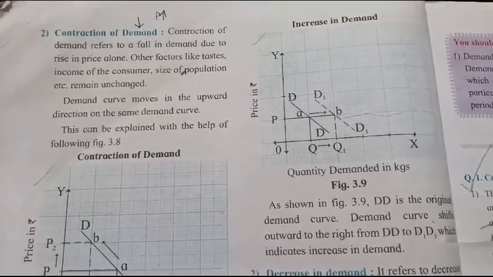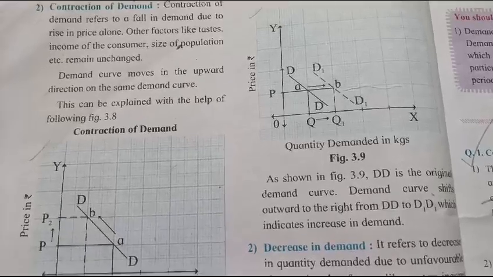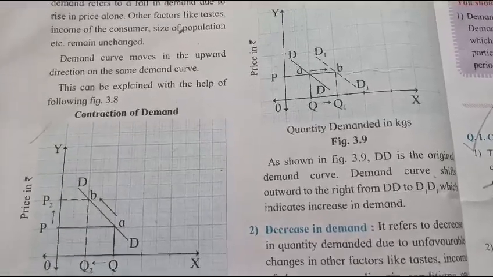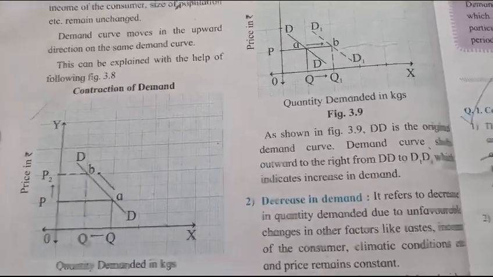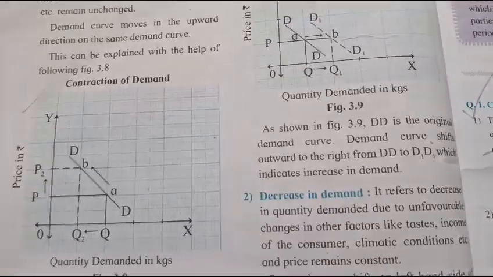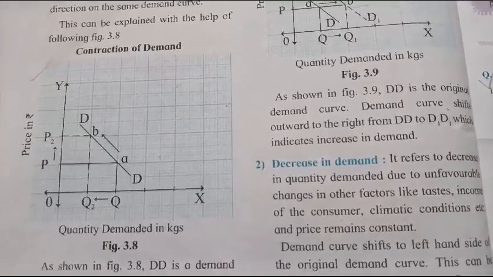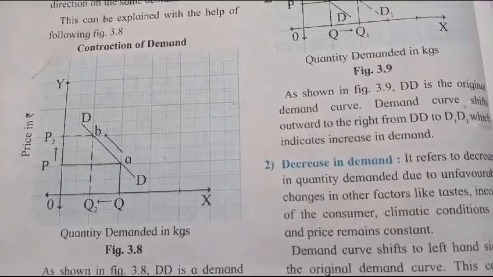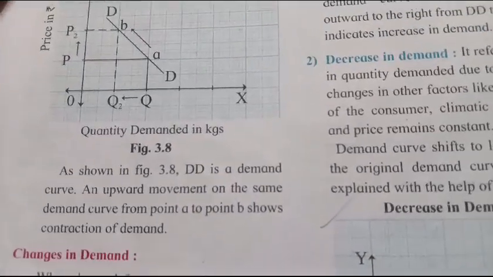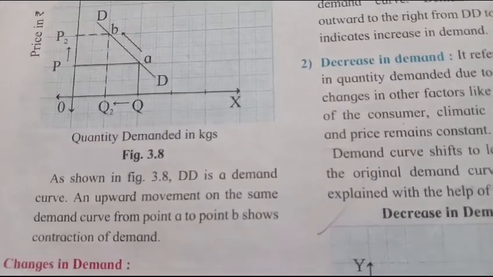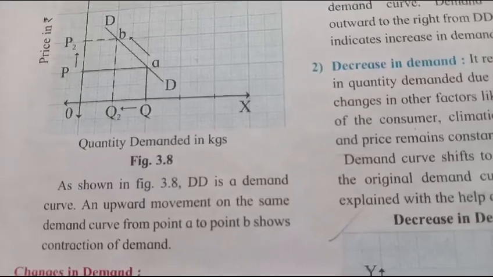Second, contraction of demand. Contraction of demand refers to a fall in demand due to rise in price alone. Other factors like taste, income of the consumer, size of population, etc. remain unchanged. Demand moves in the upward direction on the same demand curve. This can be explained with the help of following figure 3.8, contraction of demand. As shown in figure 3.8, DD is a demand curve. An upward movement on the same demand curve from point A to point B shows contraction of demand.